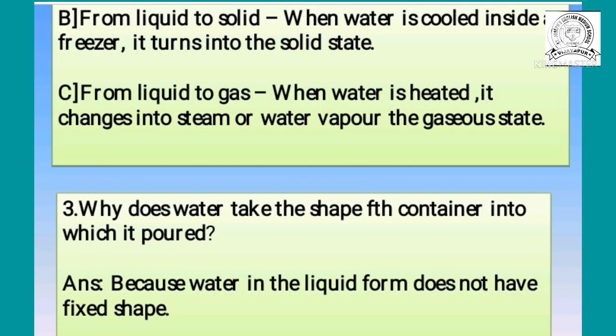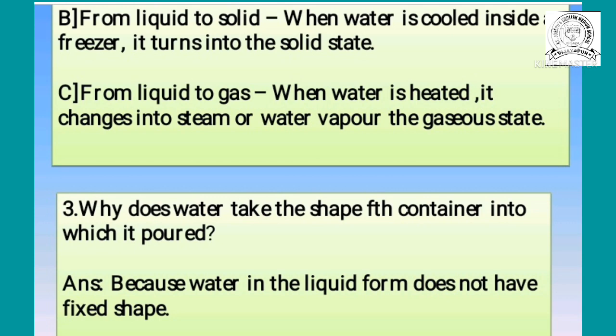How can we change liquid to gas? When water is heated, it changes into steam or water vapor, the gaseous state. Means from liquid to gas. What happens when we heat the water? The water changes into water vapor, and this water vapor, when it gets coolness, converts into water. So, got it now? How can we change liquid to gas? When water is heated, it changes into steam or water vapor, the gaseous state.